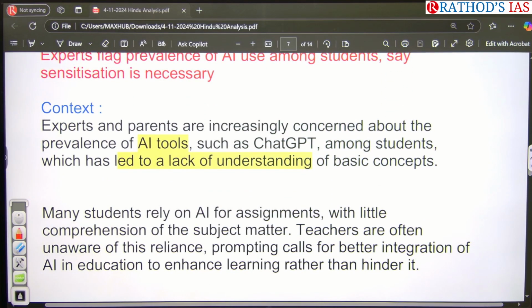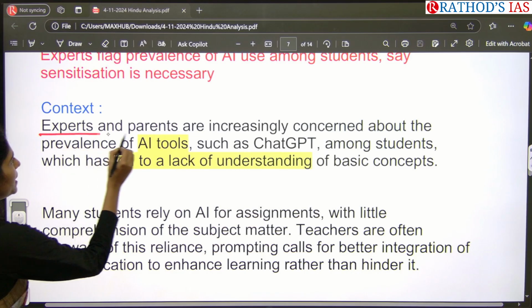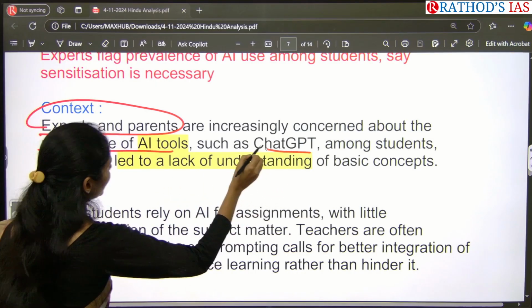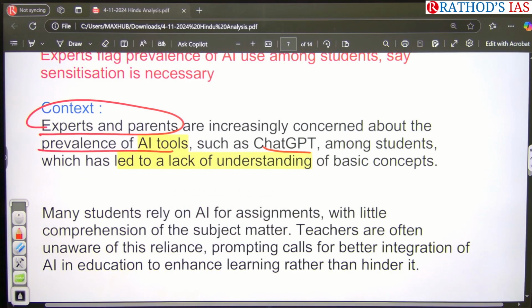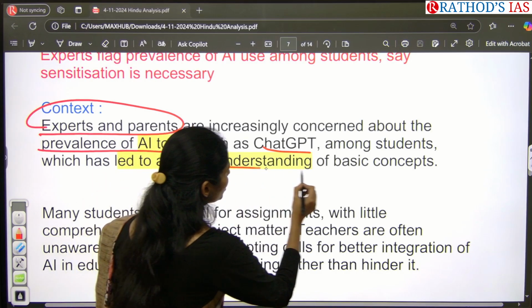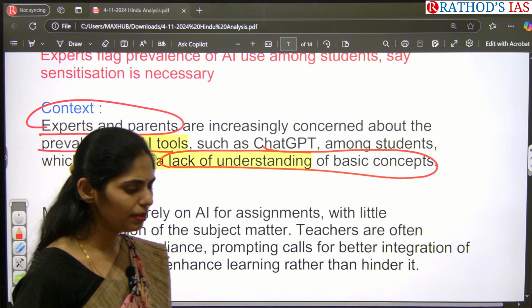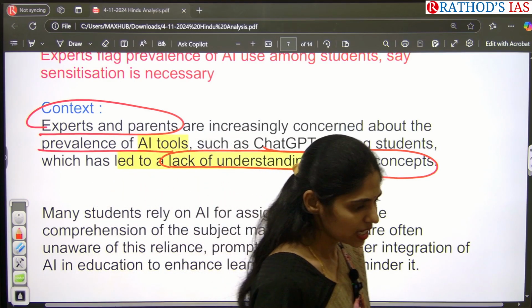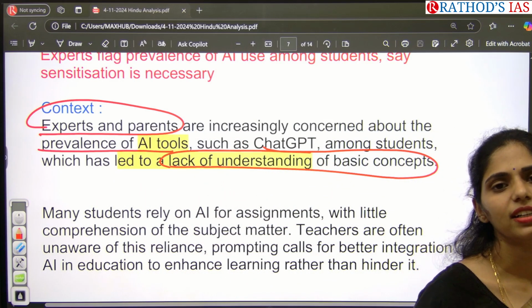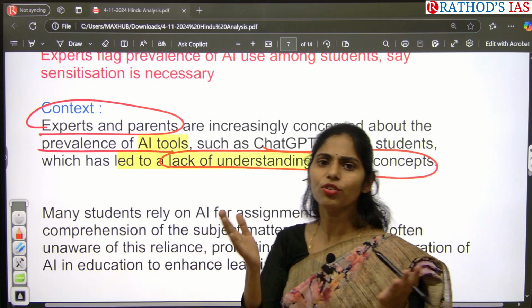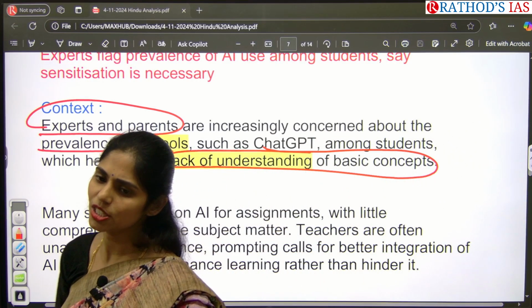Let us see the context of why it is in the news. Experts and parents are increasingly concerned about the prevalence of AI tools like ChatGPT among students, which has led to a lack of understanding of basic concepts. Earlier, before the ChatGPT era, whenever a teacher or lecturer gave an assignment, you at least had to know the conceptual understanding.